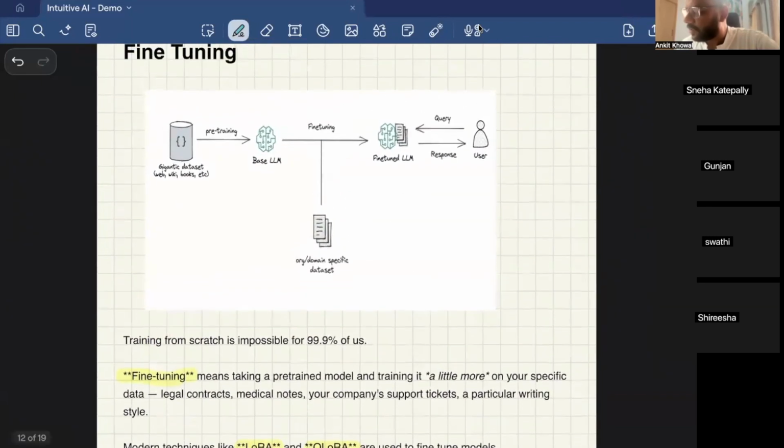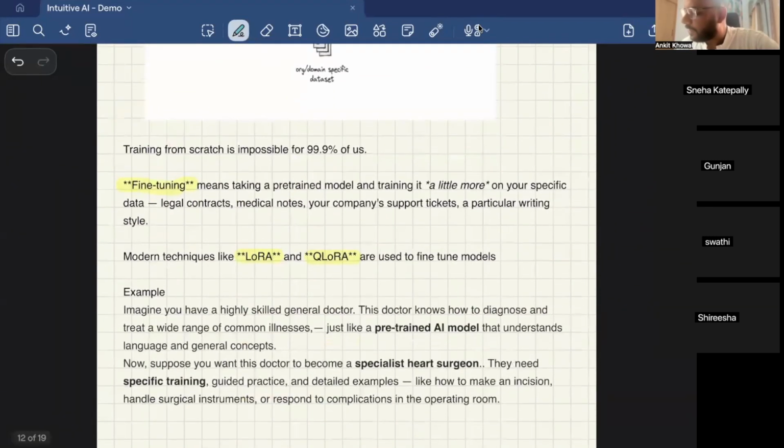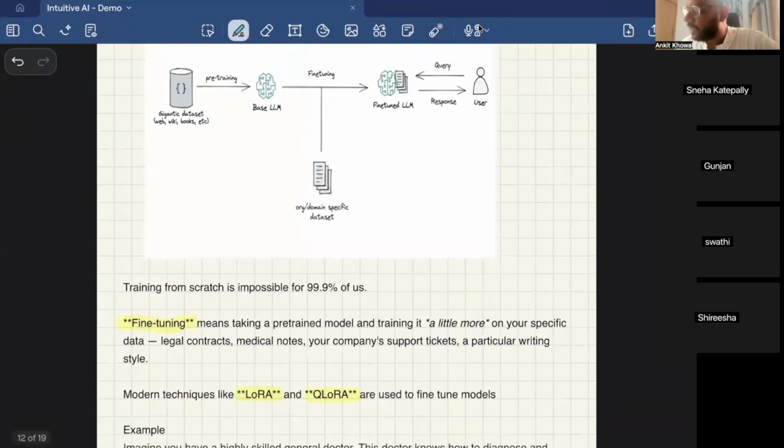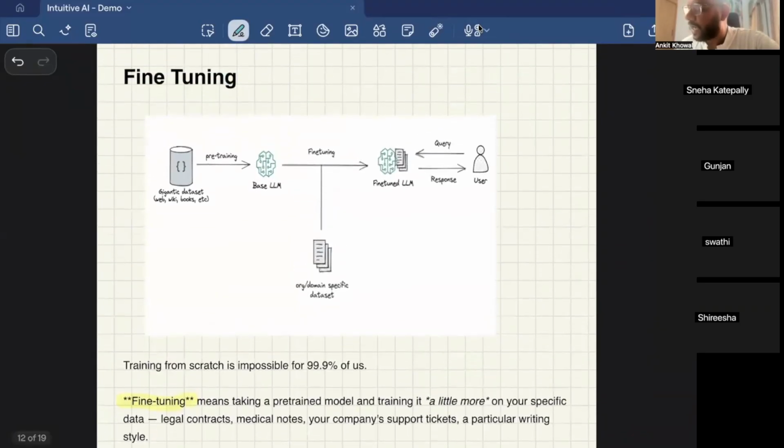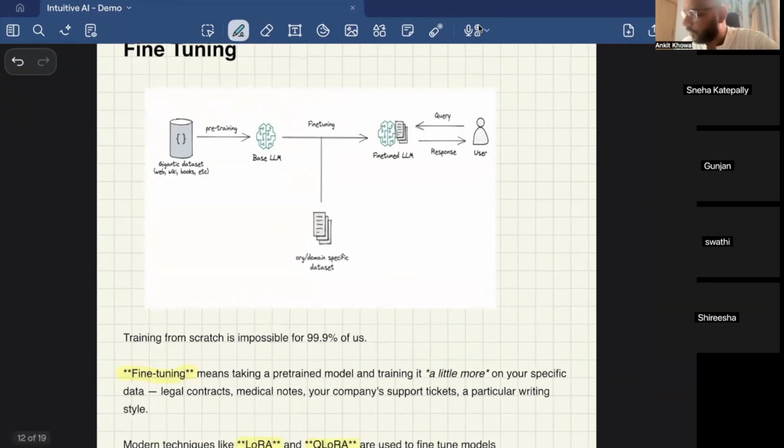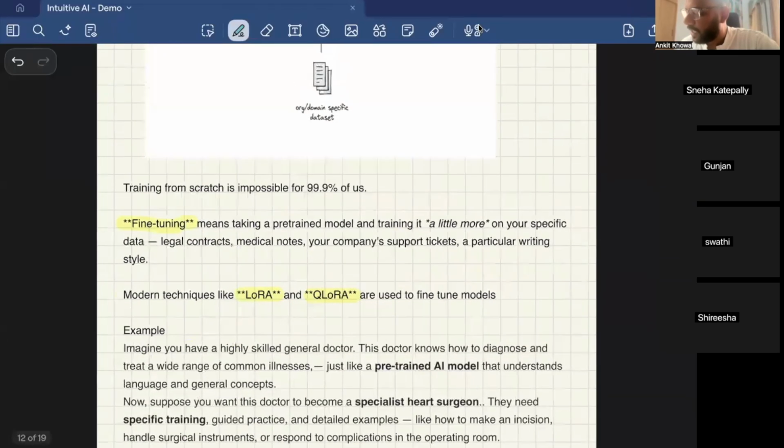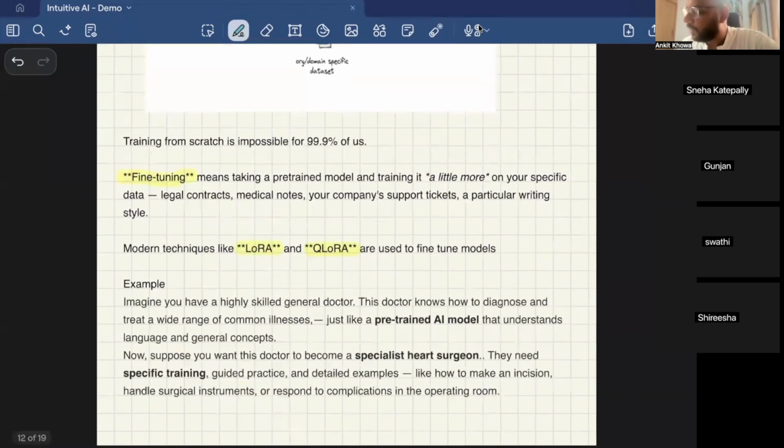Similarly is the case with fine tuning. A basic physician might have to read some more data or learn some more medical terms to become a surgeon. Similarly, if we want models which can answer our company specific data, we need to fine tune it. We take the base model and train it on our company data, and then it will be fine tuned to answer your data. So that is what fine tuning is. And there are techniques like LoRA and QLoRA, which are related to machine learning and are used to fine tune models.